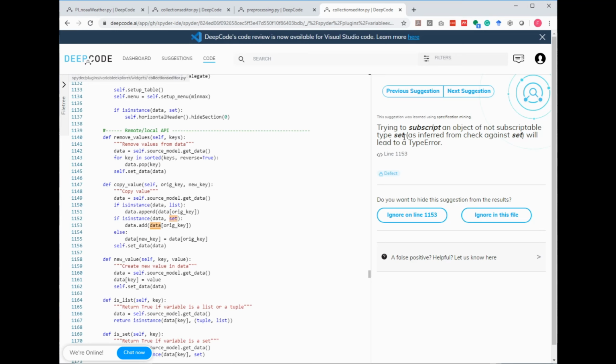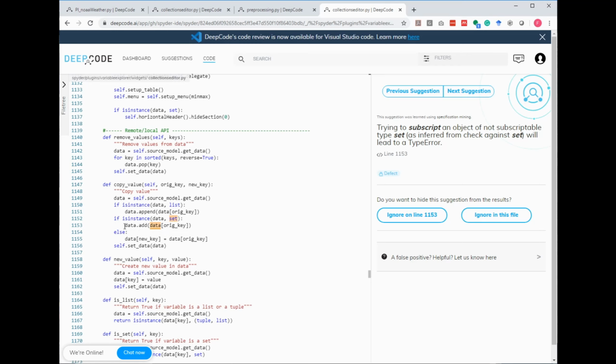What we argue here now is we're inferring that this variable data is actually a set because it was checked against it. So if we follow data, you see it results out of source model.get data. So this is the source where this data variable comes from. And then it's checking what kind of data type it is by saying isinstance of data list, isinstance of data set. So from there, our system knows that everything behind that if instance, if this conditional fires, data needs to be of the type set because we just checked this.